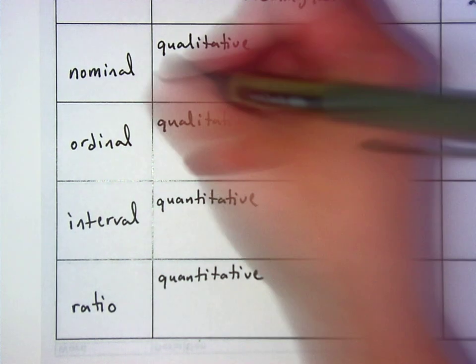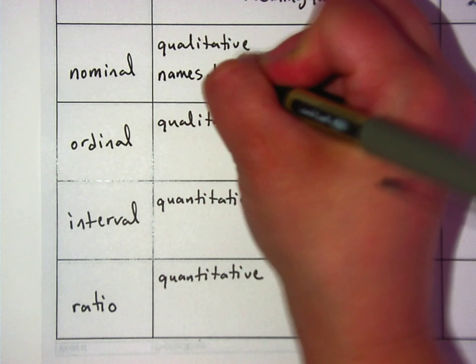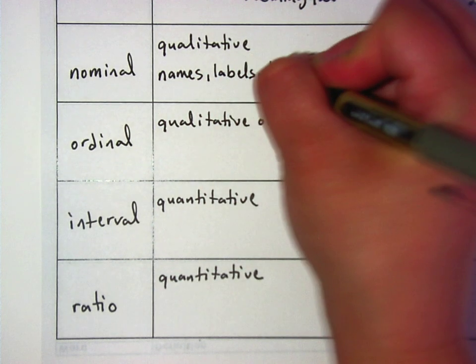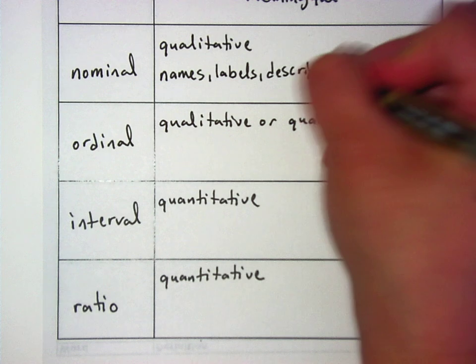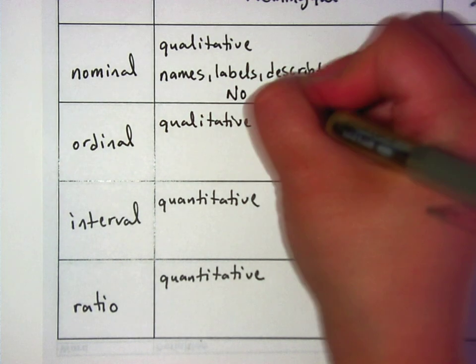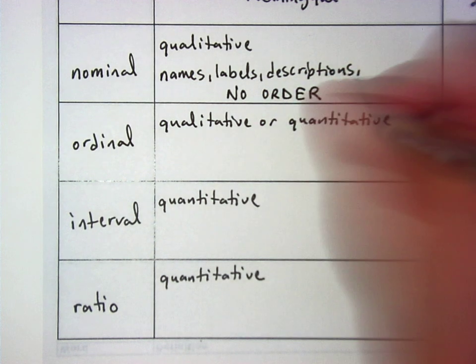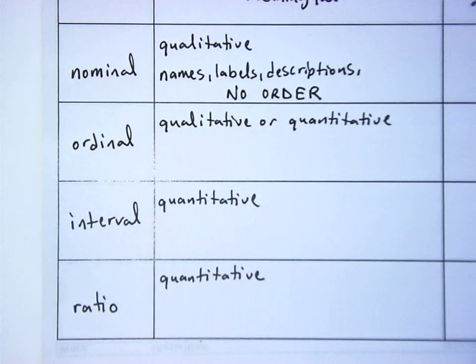Okay, nominal is like names or labels or descriptions. And there is no order to this. I realize that I could put names in alphabetical order, but there's no meaningful reason to, besides just keeping things ordered.